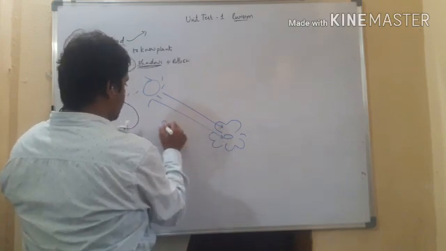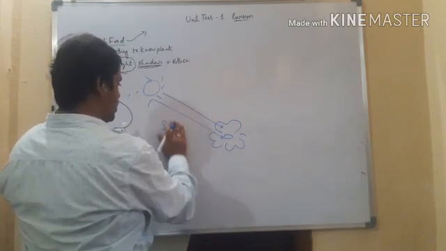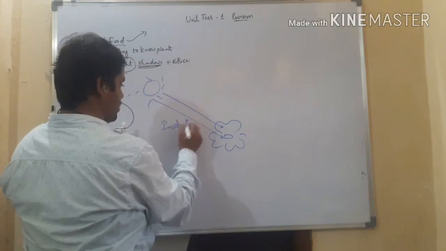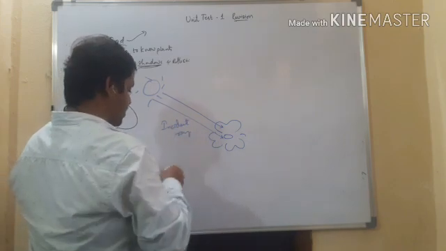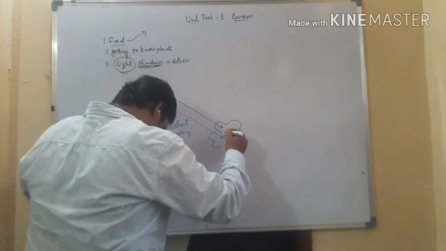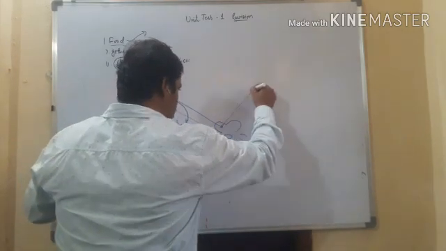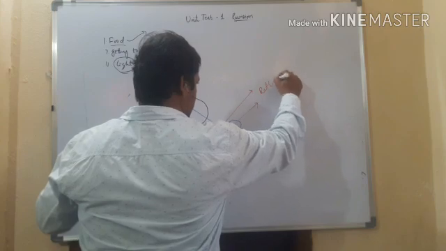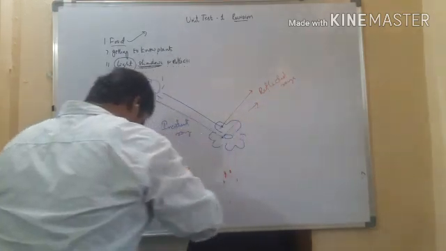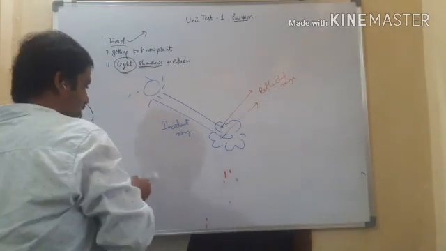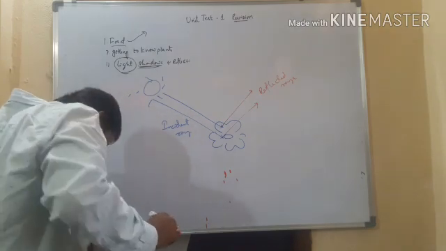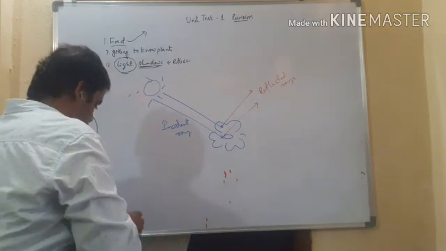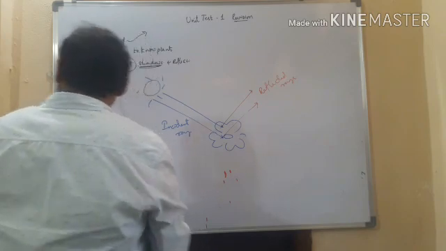These rays are called incident rays, and when they reflect back, they are called reflected rays. Incident rays and reflected rays.